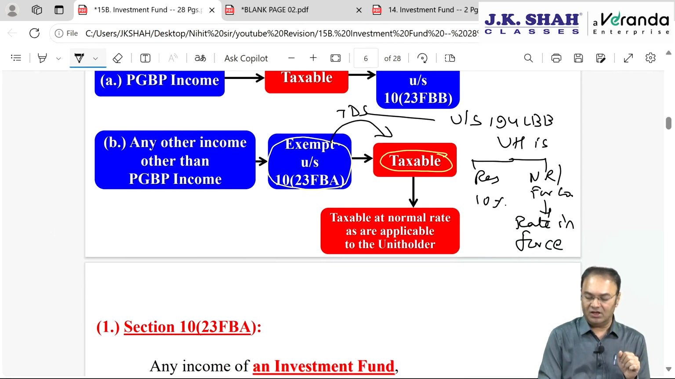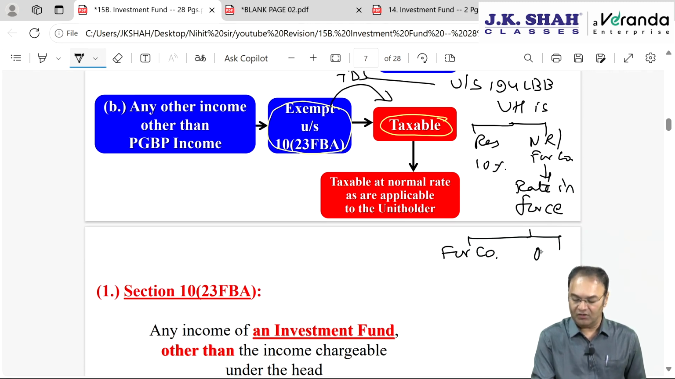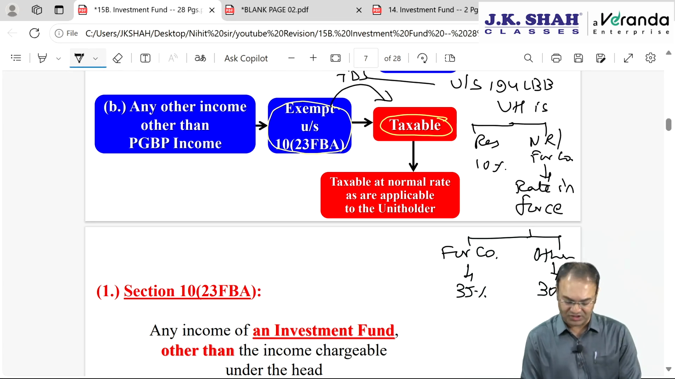How much will be that rate? The rate in force will depend on whether it is a foreign company or other than a foreign company. For a foreign company, the tax rate was 40%, now 35%. Of course, plus surcharge plus health and education cess, that is needless to say, but the TDS rate will be 35%. If it is other than a foreign company, other non-resident, then 30%, plus surcharge plus health and education cess.